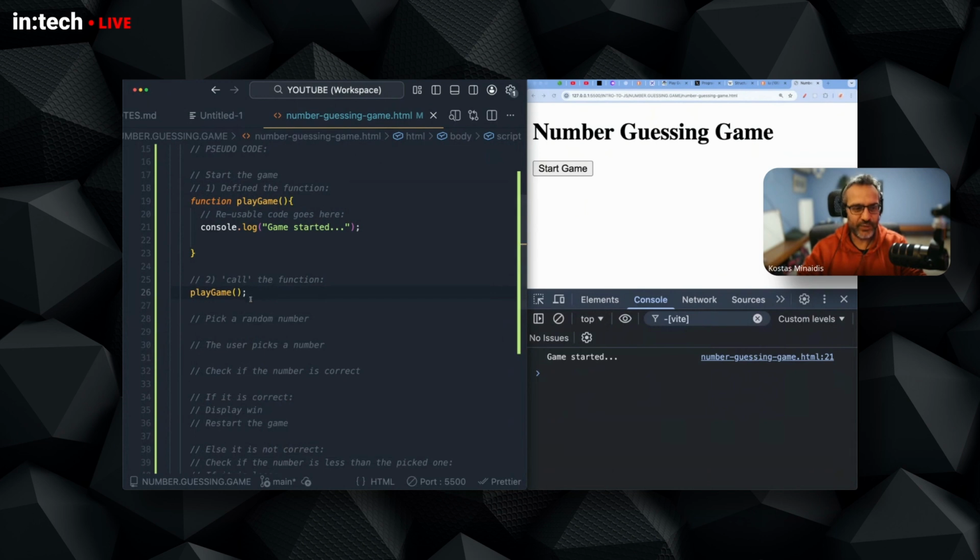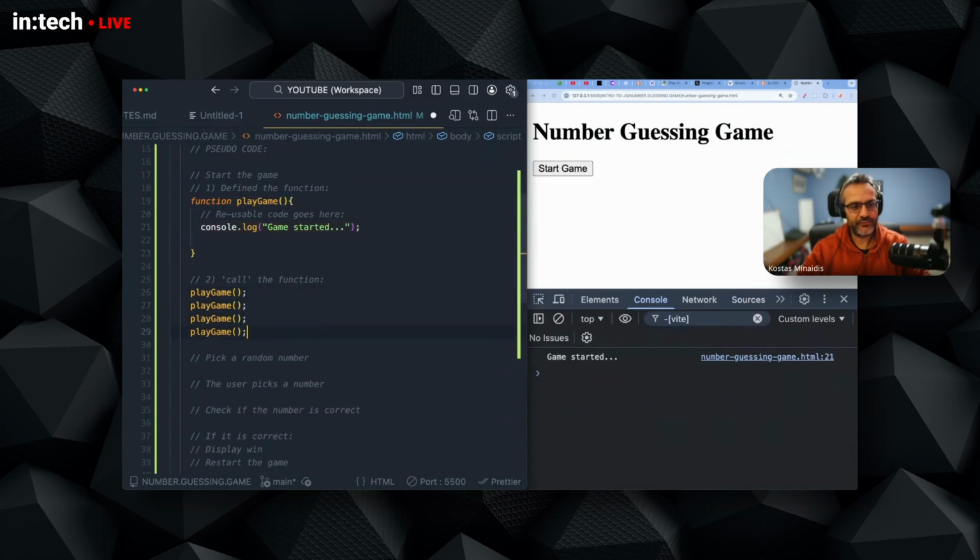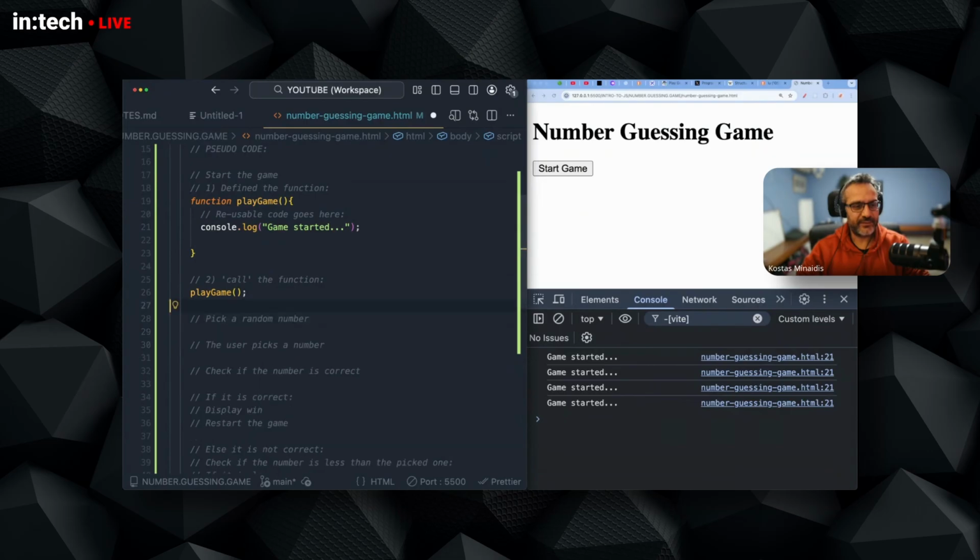And you can see right now, when I call the function, it finds the function and it runs the code. If I run this function again 4 times, the code will be reused 4 times. JavaScript went here and it ran this code 1, 2, 3, 4 times from the start. We have our game starter and we see that it works.